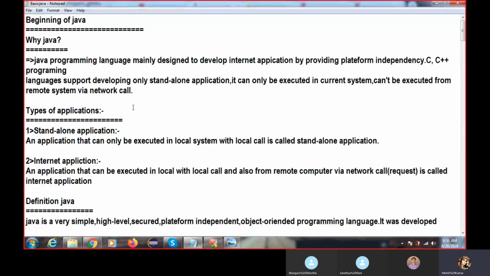I have also given some documentation about why Java. The Java programming language was mainly designed to develop internet applications, meaning web applications, by providing platform independence. We don't have any dependency if we implement Java code. C and C++ programming have the dependency, and they support developing standalone applications, which can only execute on the current system.